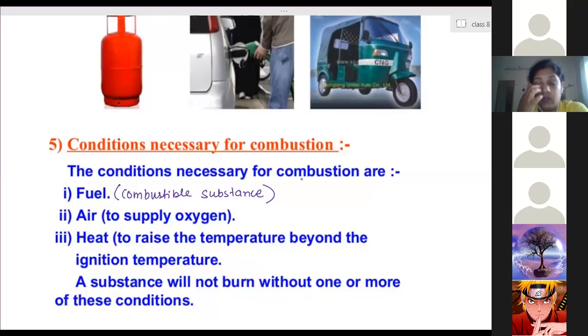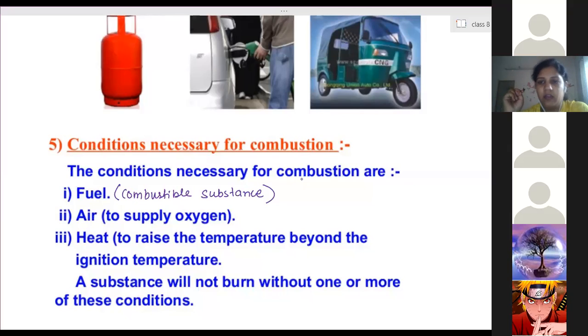Now, if the fire is not due to an electrical appliance, if wood or something started burning and there is no electrical equipment involved in that fire, then you can extinguish that fire in 2 ways.